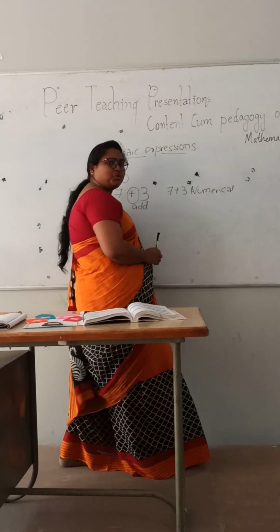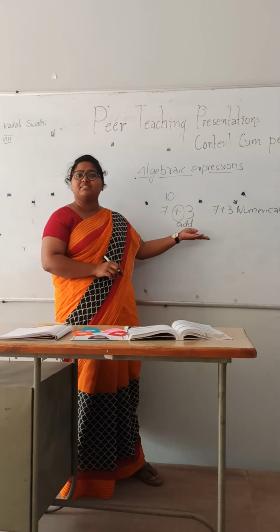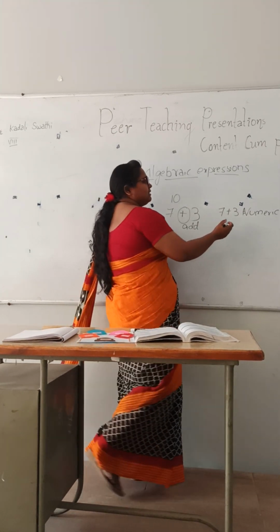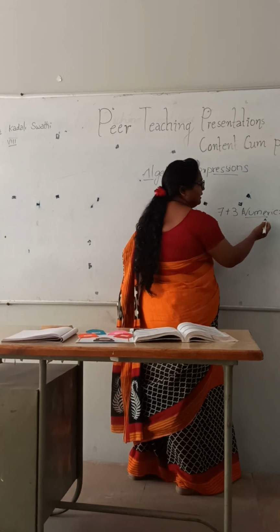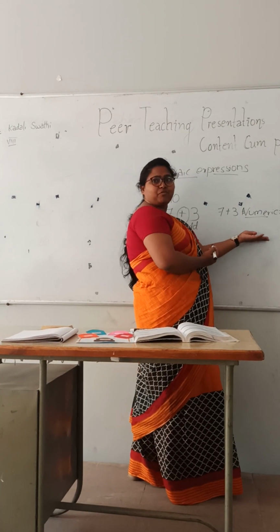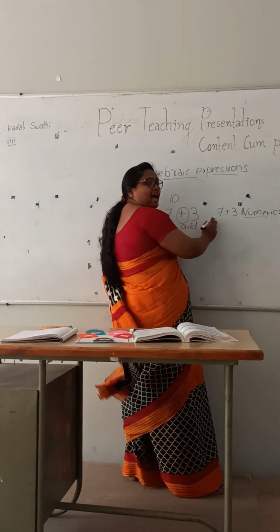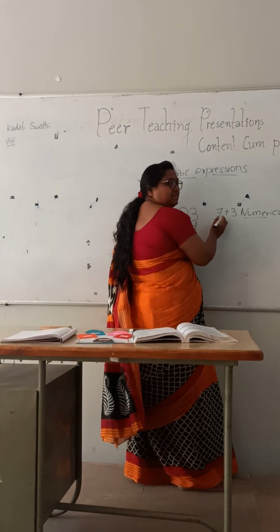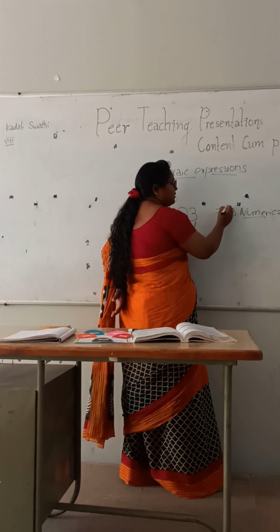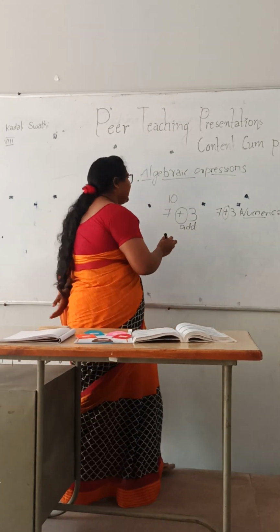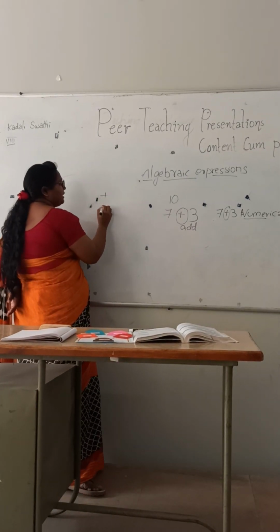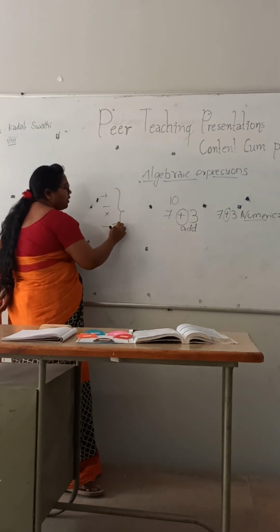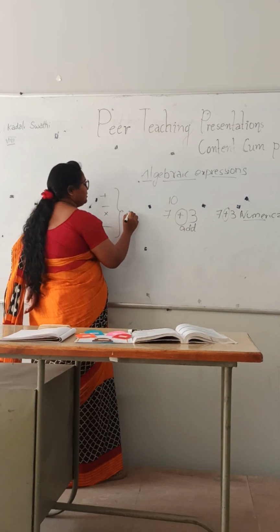Why do we call it a numerical expression? Can anyone answer? Because it has only numbers. Yes, the answer is in the question only. It has a numeric form, that means it has only numbers. It does not have anything except this plus operator. When we are adding, subtracting, multiplying or dividing, these all come under operations.